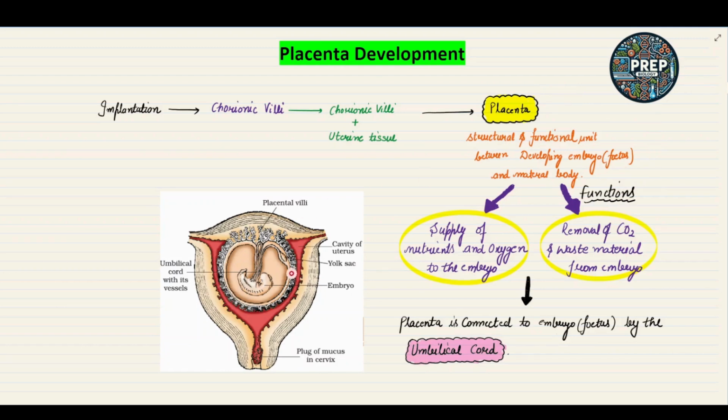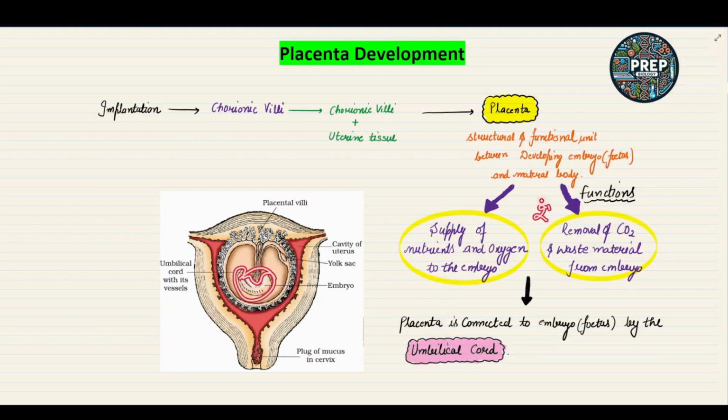Now, if we see the function of the placenta, there are two most important functions. The first one is that it will facilitate the supply of nutrients and oxygen to the embryo. So the first function of the placenta is that it will help in the supply of nutrients and oxygen to the embryo.